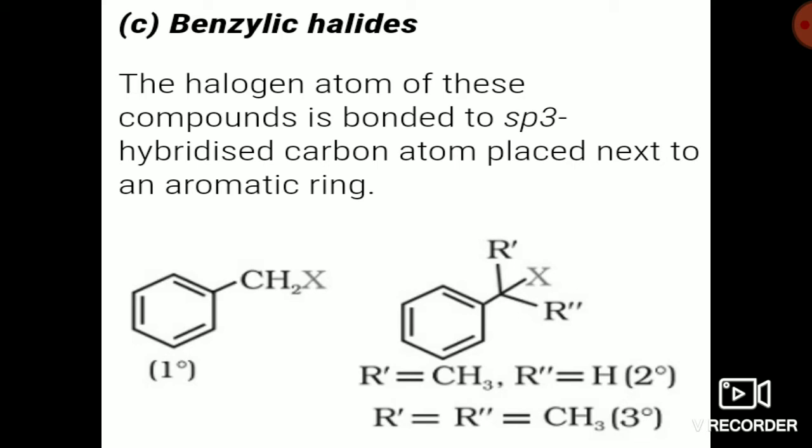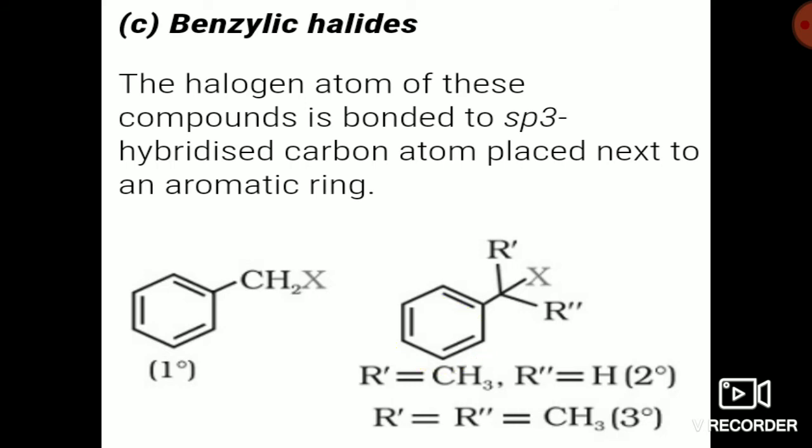If there is one aryl group plus one more, then it will be a secondary benzyl halide. See the case here: X or halogen is connected to C, and the other groups are R dash and R double dash. If R dash is CH3, one side is a methyl group and R double dash is hydrogen, then one side is methyl and one side is benzyl, so you get two alkyl or aryl groups.